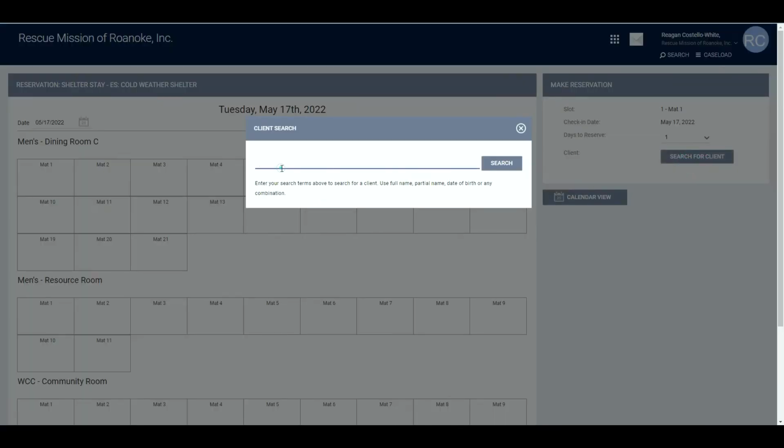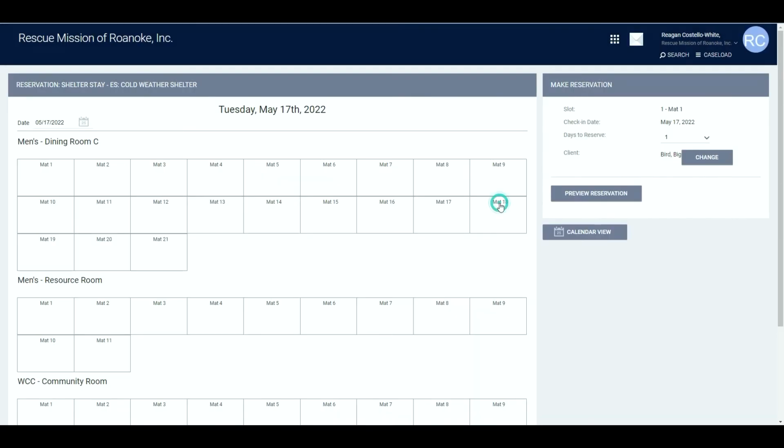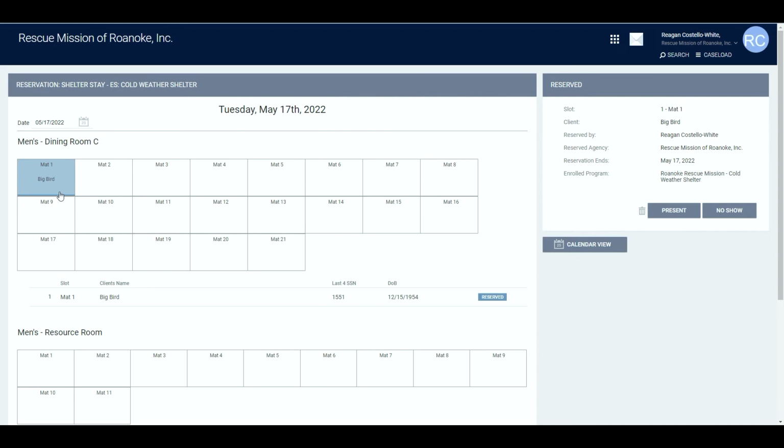Then I search for the client. I'm going to type in the first three letters of the client's first name and the first three letters of their last name to search for them. That finds the client in the system, so I will select them. Now I'm going to preview the reservation to double check that everything is correct. They are reserved for May 17th, Mat 1. So now I need to click confirm. And that reserves this spot for Big Bird.